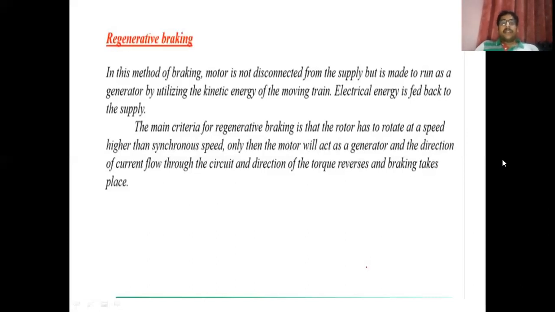The main criterion for regenerative braking is that the rotor has to rotate at a speed higher than the synchronous speed.